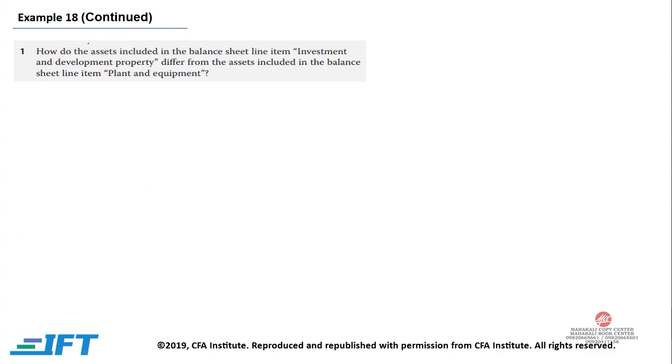Now the first question is, how do the assets included in the balance sheet line item investment and development property differ from the assets included in the balance sheet line item plant and equipment?